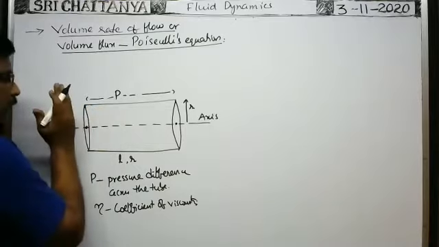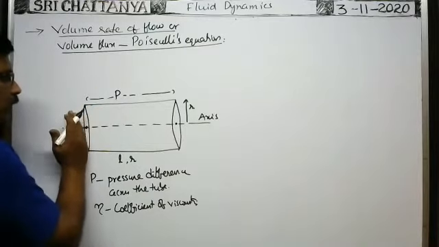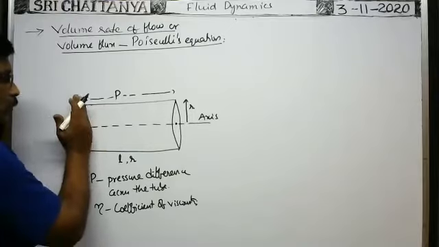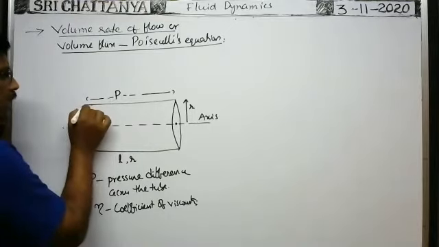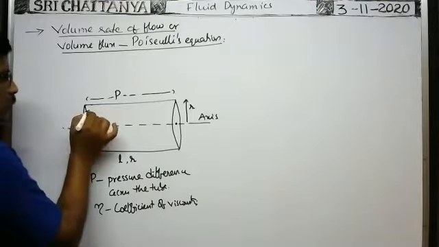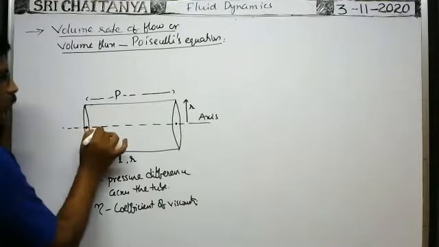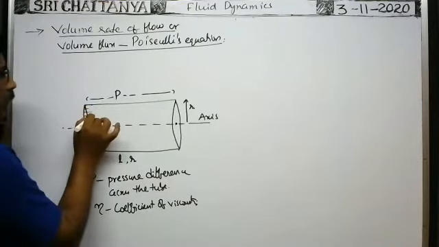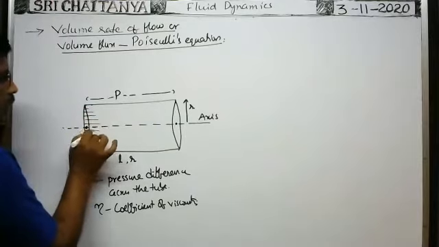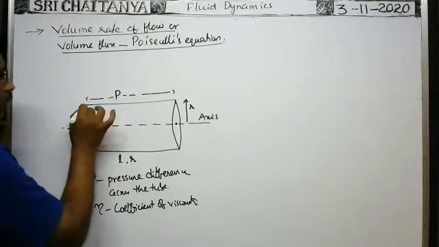At t equal to 0, whatever fluid particles enter through this cross section of the tube, after t seconds those particles travel. This particle is at rest only. This particle travels a certain distance. This particle travels more distance, like this. That's why the profile of all the particles after t seconds, when you see that profile, is in the form of a parabola.